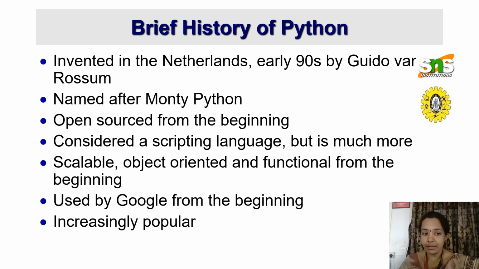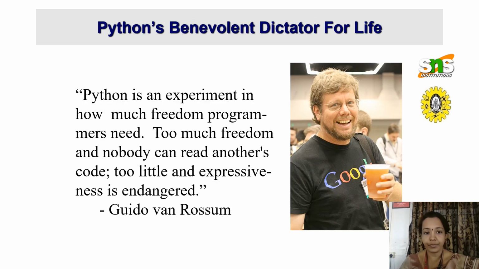So the history of Python, it was invented in Netherlands in the early 90s by Guido van Rossum, and the programming language was named after a series called Monty Python. This is totally open source from the beginning. It is considered as a scripting language. It is totally scalable. It is an object-oriented programming language. It was used by Google in the beginning, and nowadays it is totally popular.